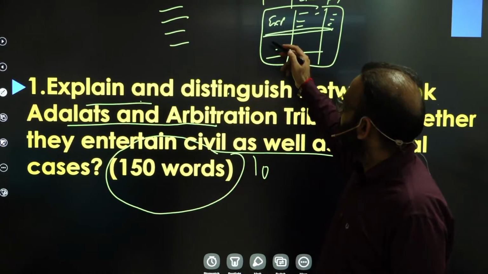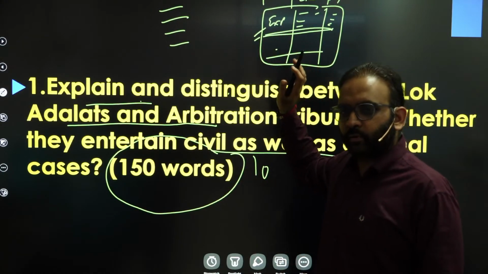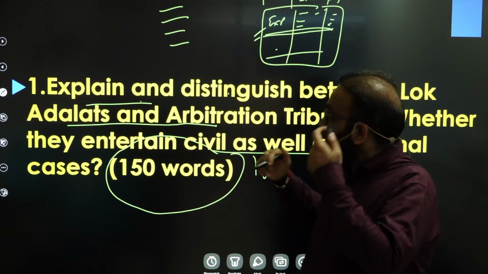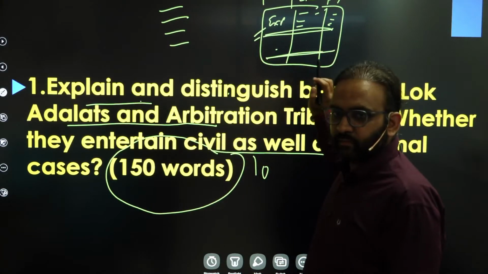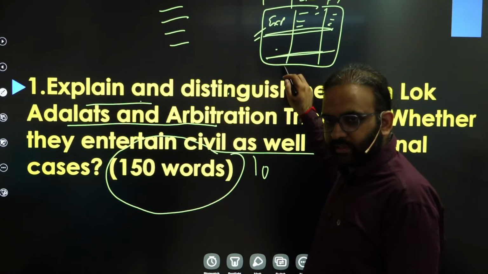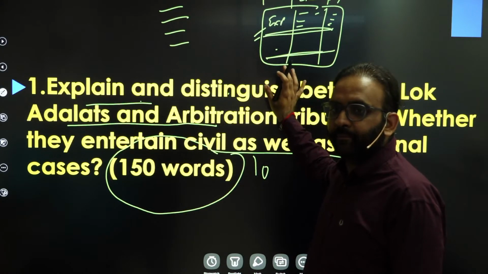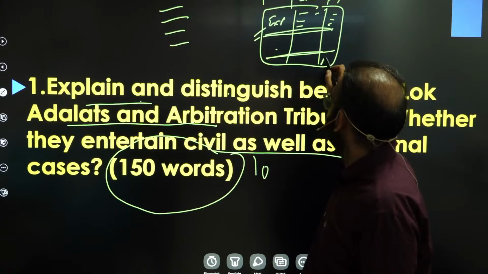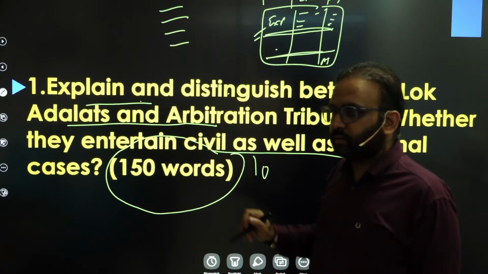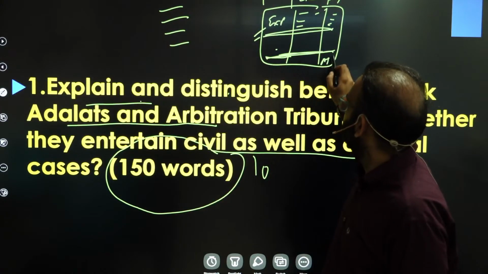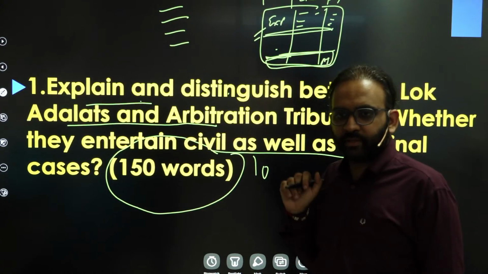So I will suggest going for tabular format only, right? Then whether they entertain civil or criminal cases also, you need to write in the table itself. Like lok adalats entertain both civil and compoundable criminal cases, and arbitration tribunals largely civil and commercial cases, not criminal cases. So that also you can write in your tabular form, right?